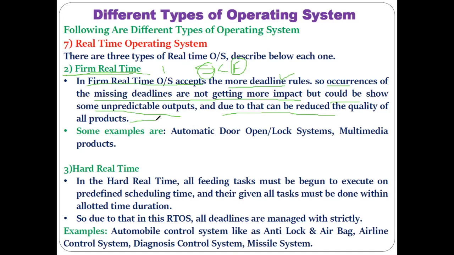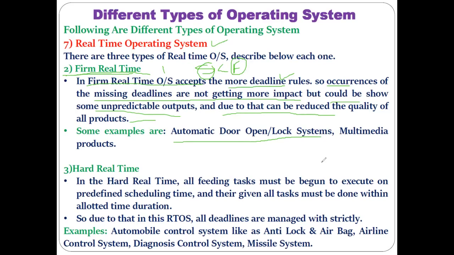So what kind of application is there where such a firm real-time operating system is utilized? One great example of an application where a soft real-time operating system is utilized is the automatic door open-close, automatic door open-lock system. You must have seen this when you go to some high-class mall in a metro city, they have that particular door lock system.